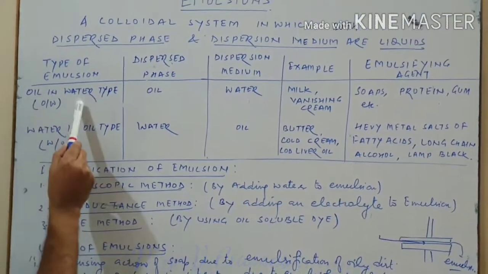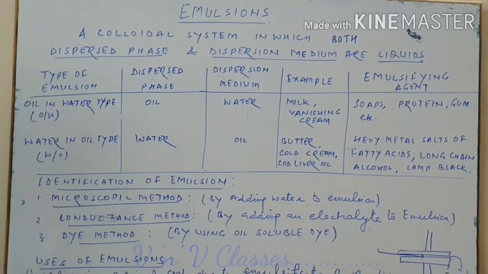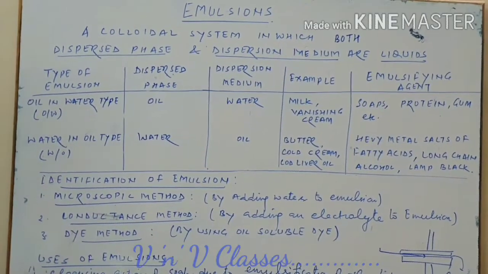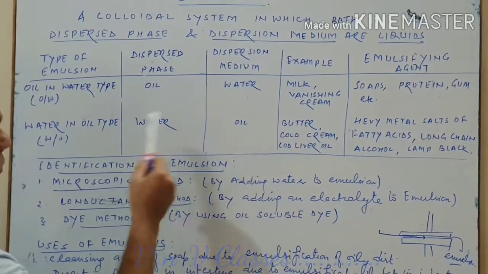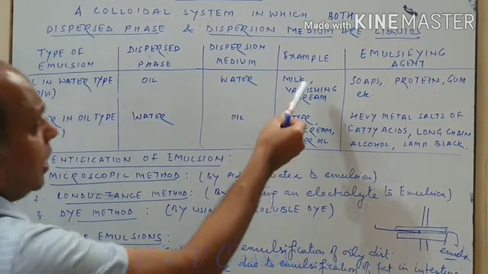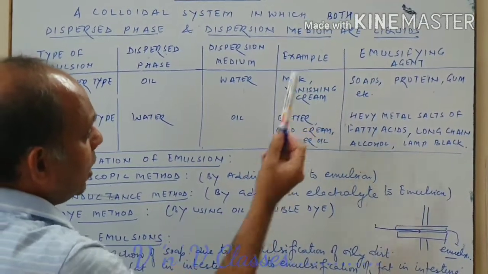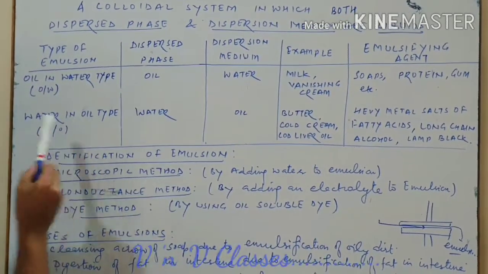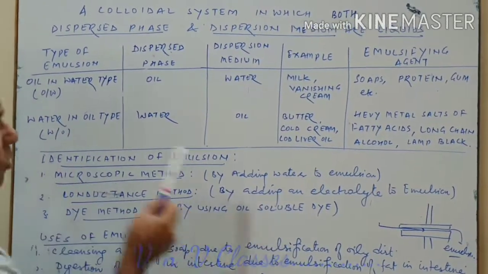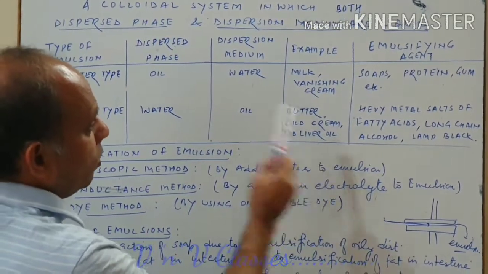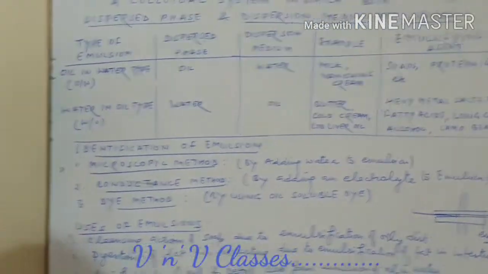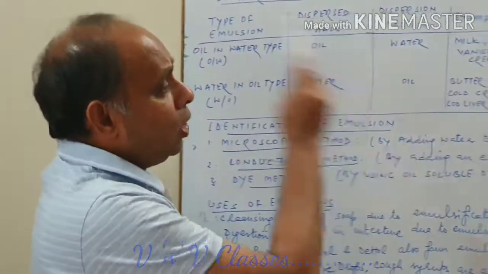So in oil in water, water is in larger amount and you add oil to it. And in water in oil type, oil is in larger amount and you add water to it. Examples are milk and vanishing cream for the oil in water type, and for the water in oil type we have butter, cold cream, and cod liver oil. These are a few examples of emulsions. Now what next?